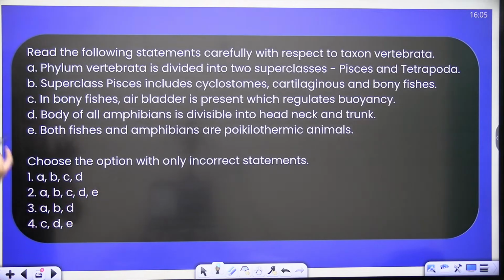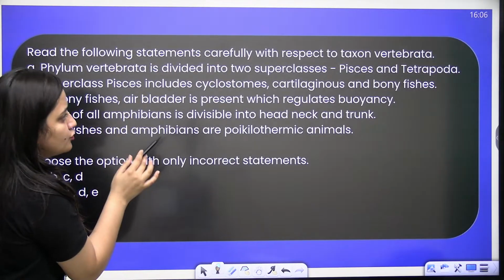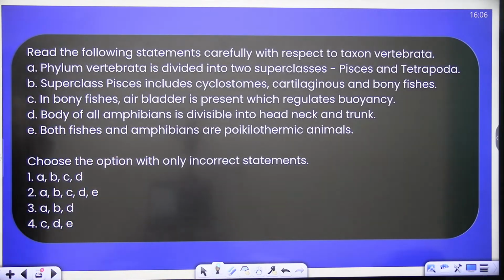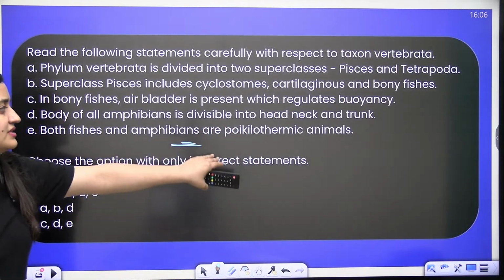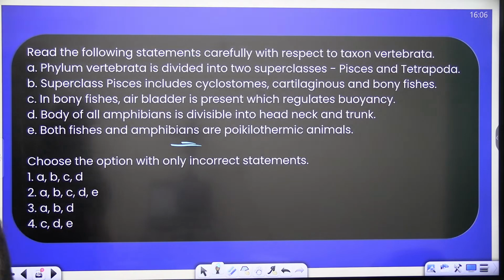Fine. Next, phylum Vertebrata is divided into two superclasses, Pisces and Tetrapoda. Superclass Pisces includes cyclostomes, cartilaginous and bony fishes. In bony fishes, air bladder is present which regulates buoyancy. Body of all amphibians is divisible into head, neck and trunk. Both fishes and amphibians are poikilotherms. So what should be the correct answer, bache? You need to answer the incorrect statement.